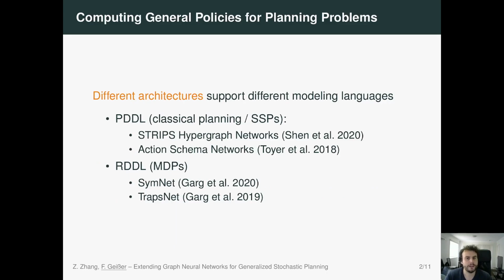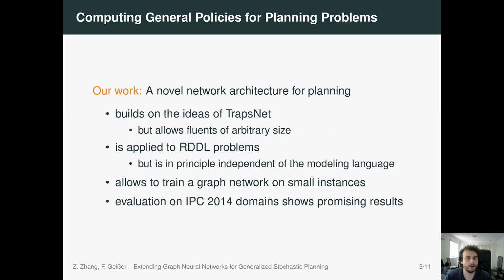So there are different architectures which support different modeling languages. For example, in classical planning or for SSPs, we have PDDL and PPDDL, and there are the Strips hypergraph networks architecture and the action schema networks architecture. Whereas for MDPs, we have the modeling language RDDL, and there SymNet and TrapsNet are two possible architectures to represent generalized policies. Our work also introduces a novel network architecture for planning.